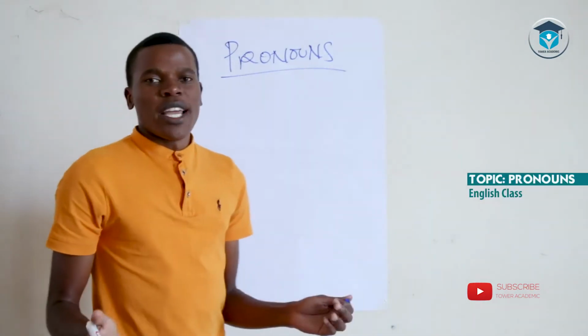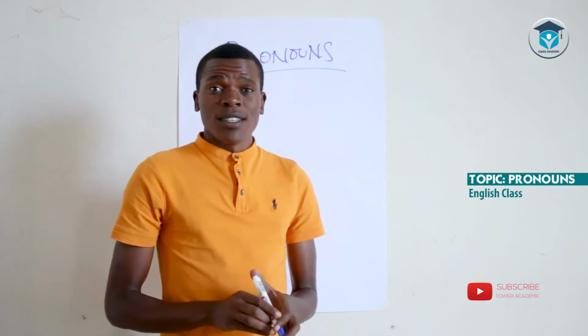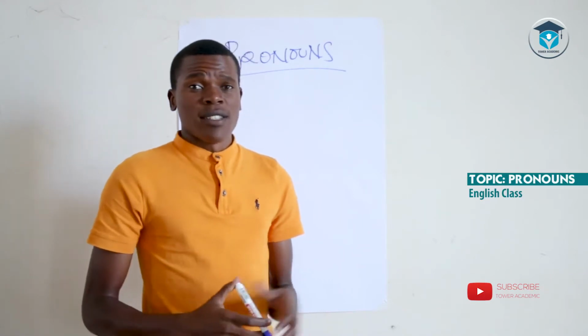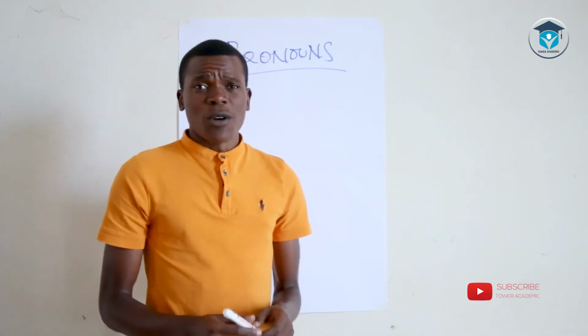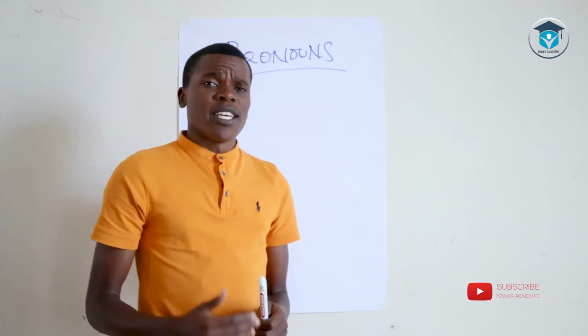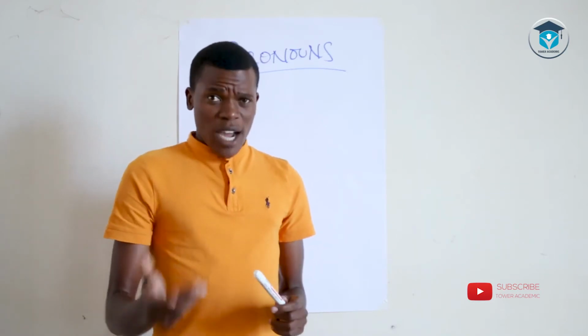So you would like to ask yourself what pronouns are. Remember I told you some time back that words have a particular purpose, and the purpose of pronouns is to replace nouns. So if you are to define a pronoun, you will simply say a pronoun is a word used in the place of a noun.